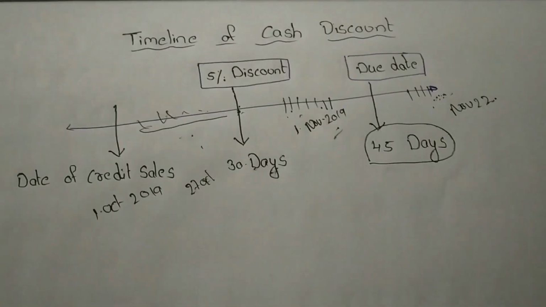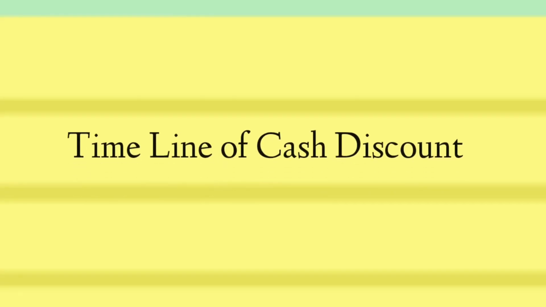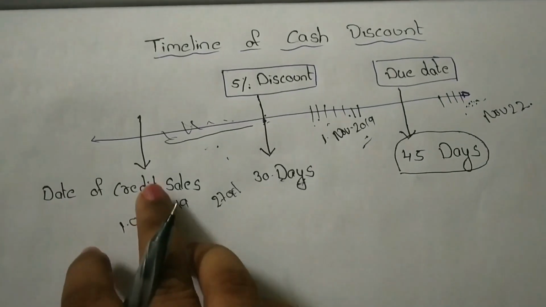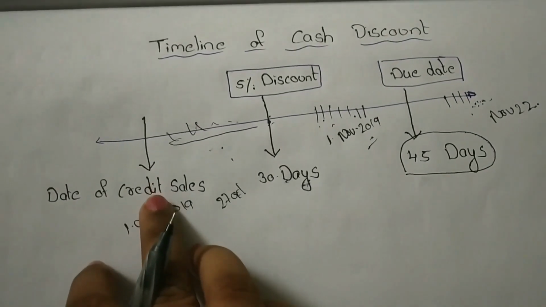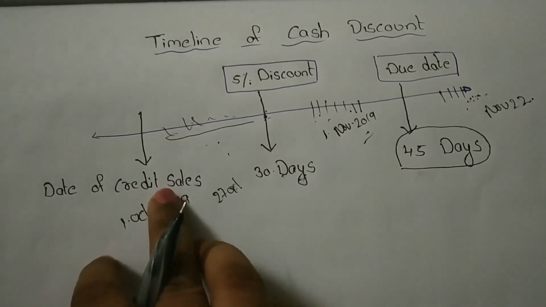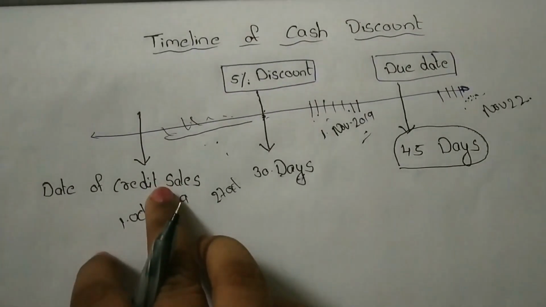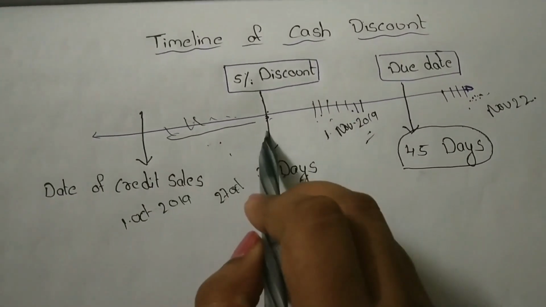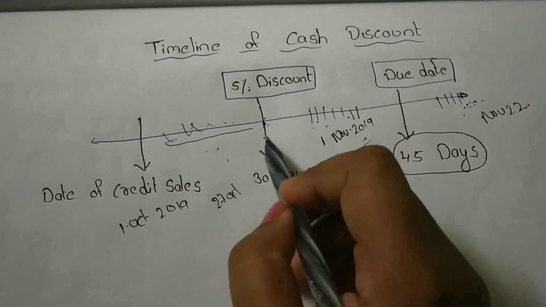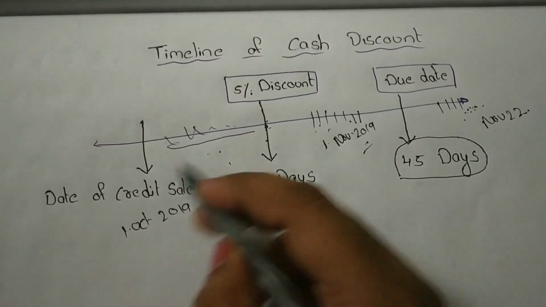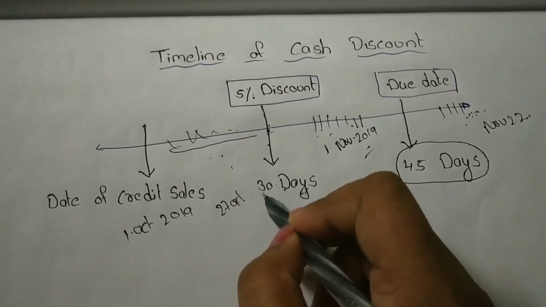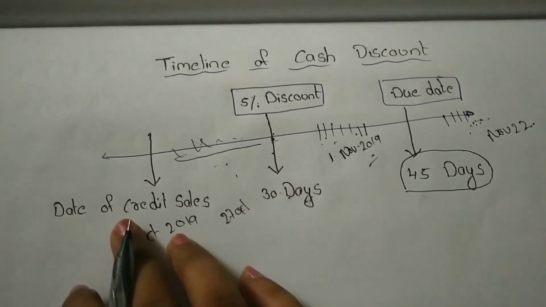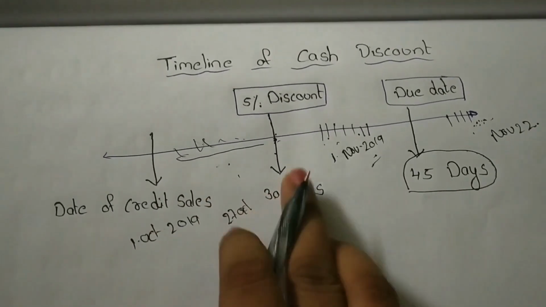Okay. Next, timeline of cash discount. For suppose, here is the date of credit sale. It means manufacturing companies do the business on credit sale. So they sell the goods on credit on this date, right? So they give a 30 days time period to the customers. It depends upon the manufacturing companies. Instead of 30 days, they may give 10 or 20. I am just taking an example. For suppose, they give 30 days time to the customers.